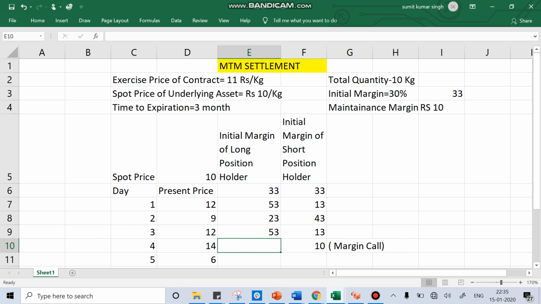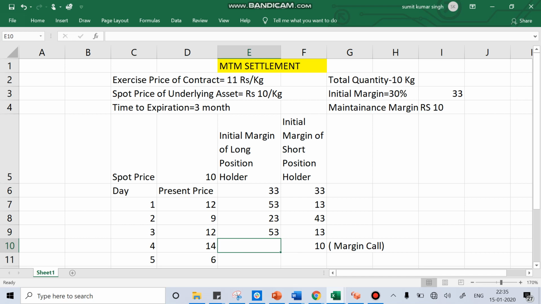What do you mean by touching the maintenance margin? If your account touches the maintenance margin, it's like a checkmate. Your account has reached the threshold. It's like what you expected is not happening, and if that is the case, there is a high possibility that you will default. So before you default, the exchange will give you a chance to decide whether you want to continue.